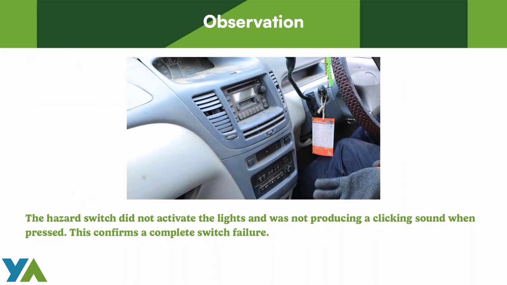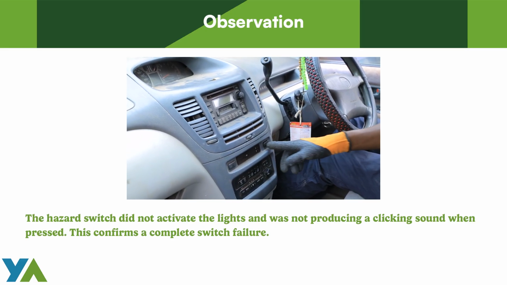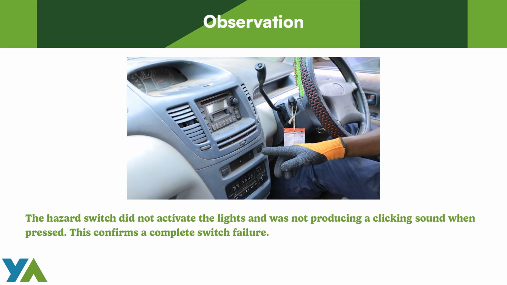Observation: the hazard switch did not activate the lights and was not producing a clicking sound when pressed. This confirms a complete switch failure.